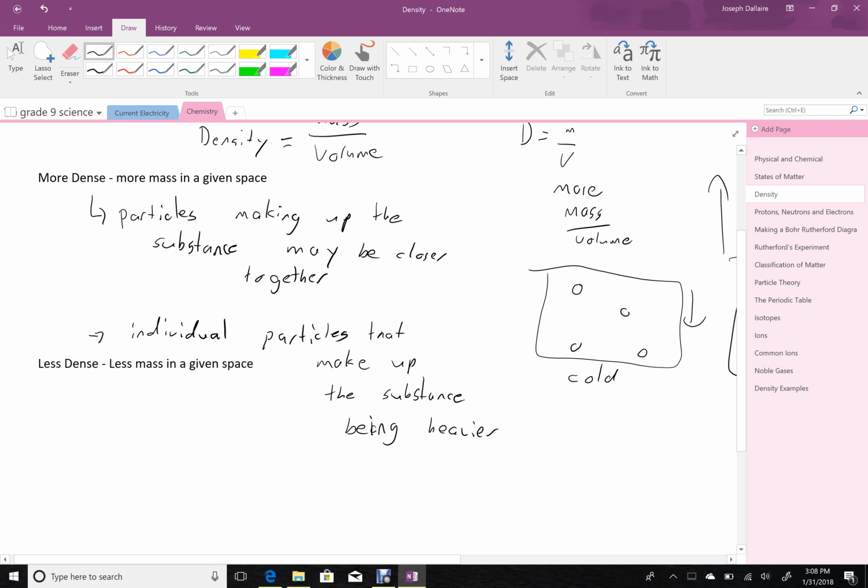So for example here, if we imagine iron versus lead, the mass of an individual iron particle is about 56, relative to the mass of a lead, which is about 207. That's for an individual particle, and those numbers are just relative to each other. It's not really in grams, it's in relative units. At any rate, this is obviously much higher than this, which means the individual particles of lead are themselves much heavier than the individual particles of iron. This means that lead is more dense.